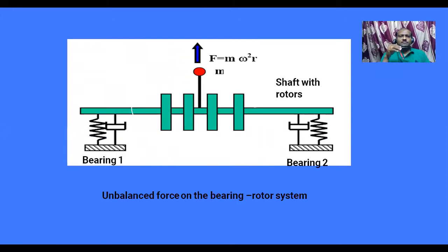Now I am explaining a system. It contains bearing 1 and bearing 2. A spring is there, and a dashpot is there, and both bearing 1 and bearing 2 possess them. The green one is called the shaft, and the red one is the center point of it. When it is rotating, the green rectangular objects are balanced equally on either side of the red dot. This shows the system is balanced.